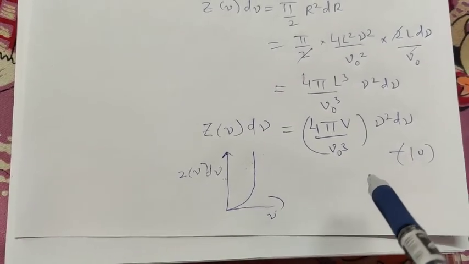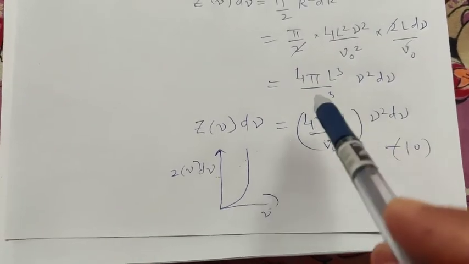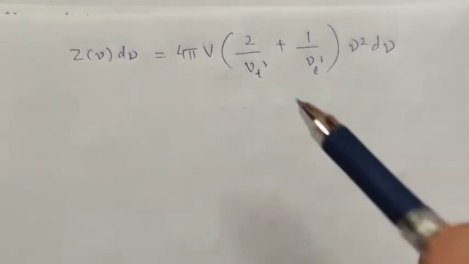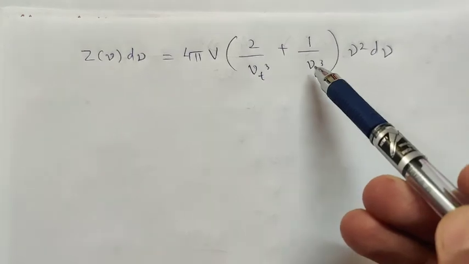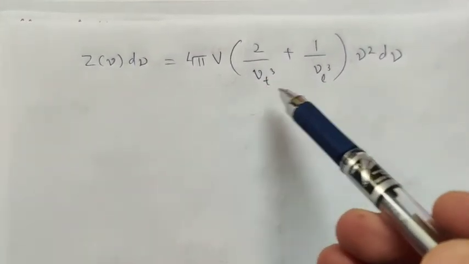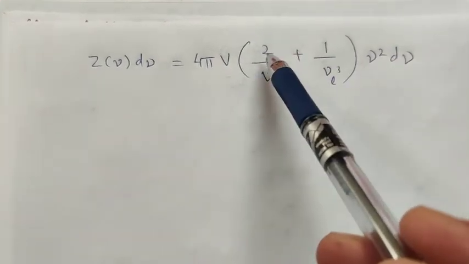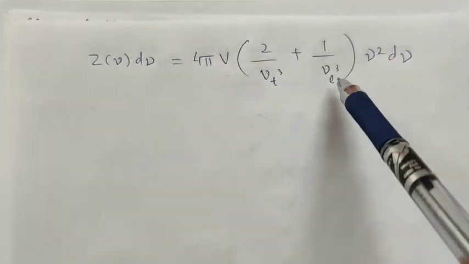transverse and longitudinal waves have different velocities, so this will be split. The velocity part is divided into two parts, transverse velocity and longitudinal velocity, both different from each other. Now you can ask an important question: why is 2 here and why is 1 here in the case of the longitudinal part?